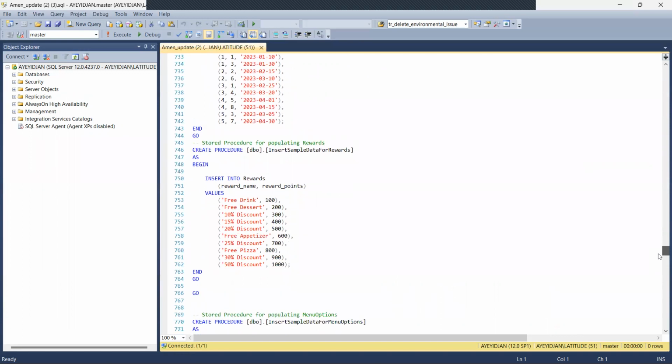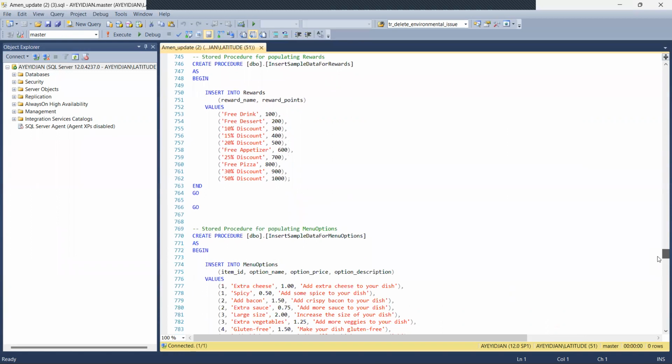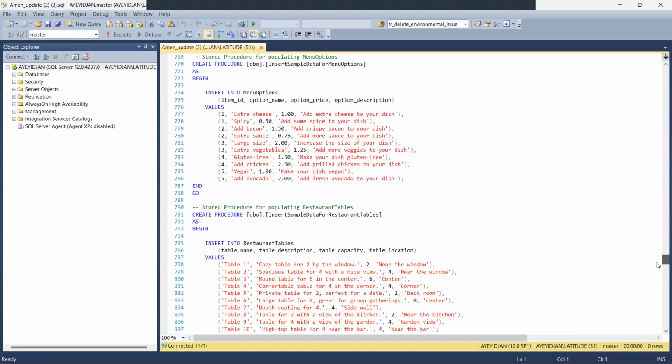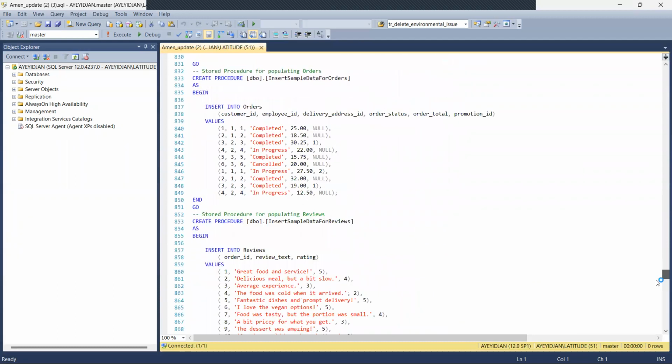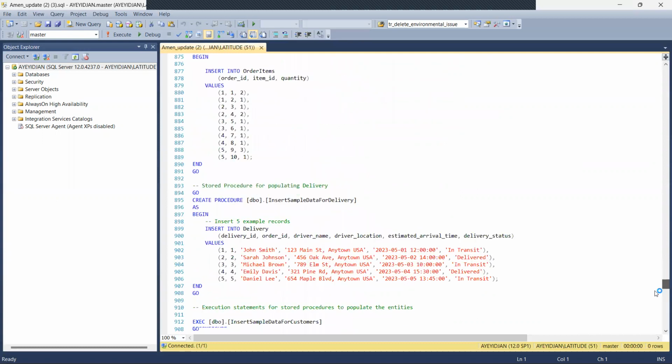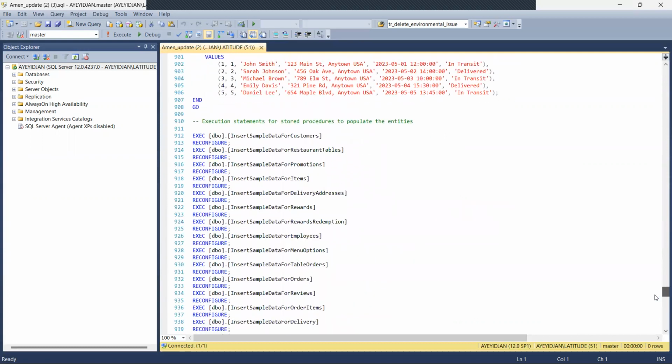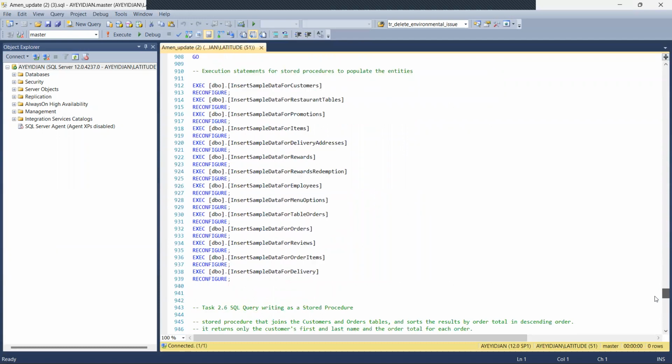There is a rewards table which has the reward name and the reward points. So after some calculations are made and you get some certain rewards, you get specific rewards such as a free drink at 100 points, and at 700 points, a 25% discount on anything that you buy. Menu options, restaurant tables, table orders, and the rest of the tables are populated using the stored procedure. And at the end, the execution statements for these stored procedures to populate the entities are down here below.